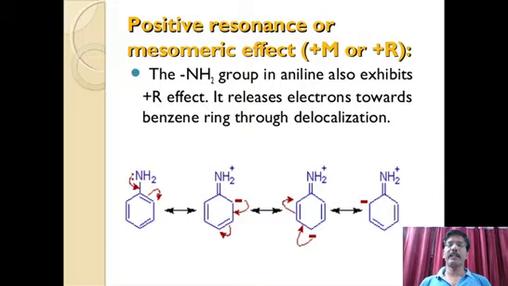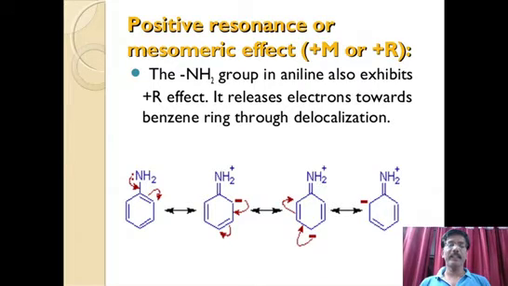This is one important explanation, that benzene reactivity is increased due to the presence of the amine group. Why is aniline more reactive towards electrophilic substitution reactions? The explanation can be easily given by using this effect. Due to the plus mesomeric or positive mesomeric effect of the amino group, electrons are released towards the benzene ring. Therefore, the negative charge or electron density is increased in the benzene ring, specifically at the ortho and para positions.